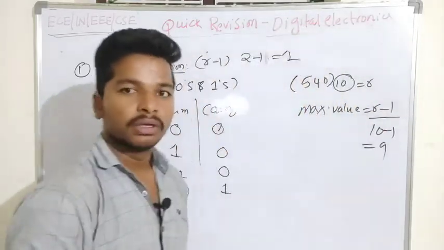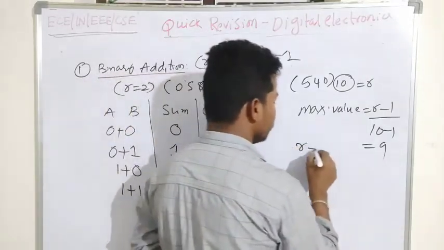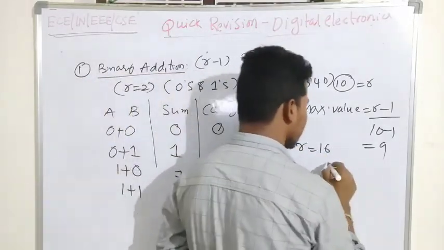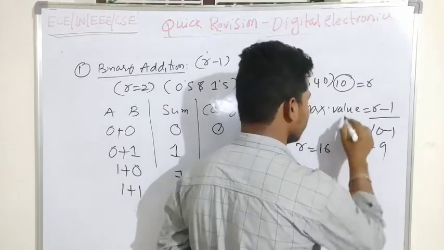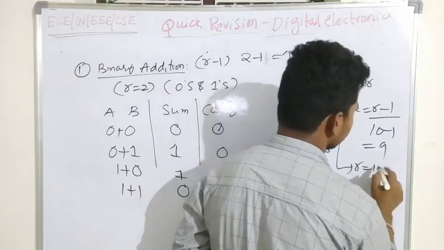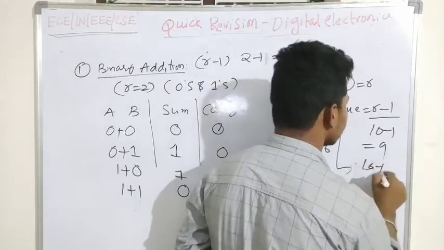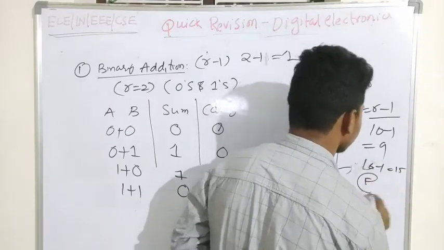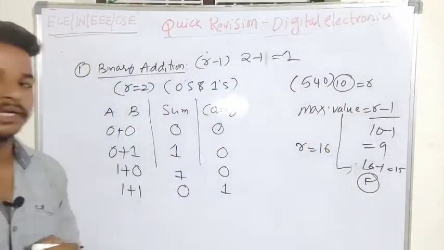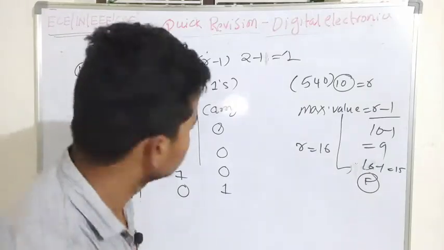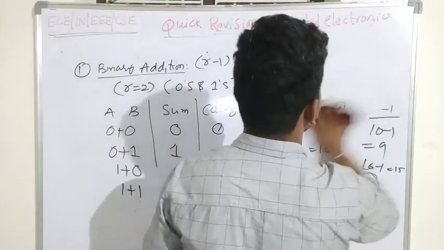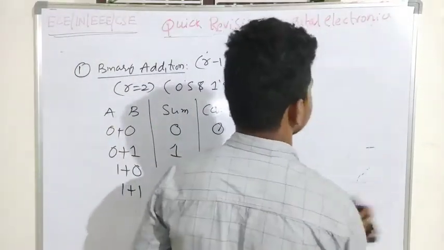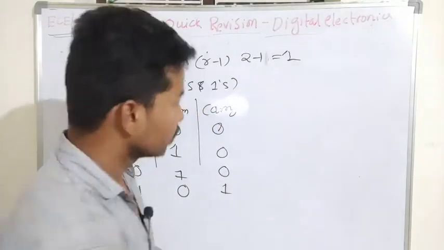In the case of hexadecimal, r equals 16. The maximum value in hexadecimal is 16 minus 1, that is 15, which is nothing but F. F is the maximum value which can be represented in the hexadecimal number system. So this is all about addition. Let's discuss the subtraction also here.